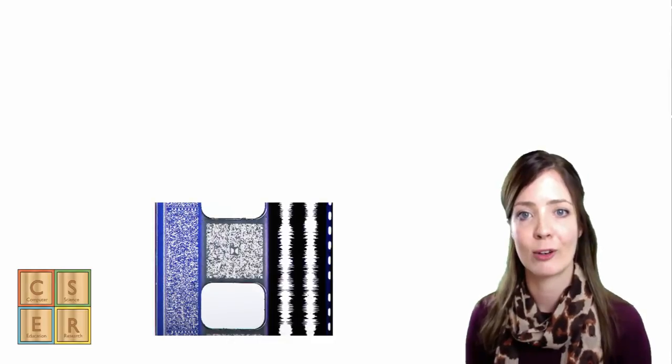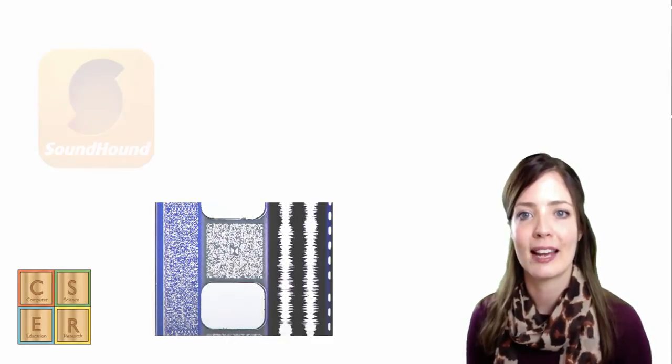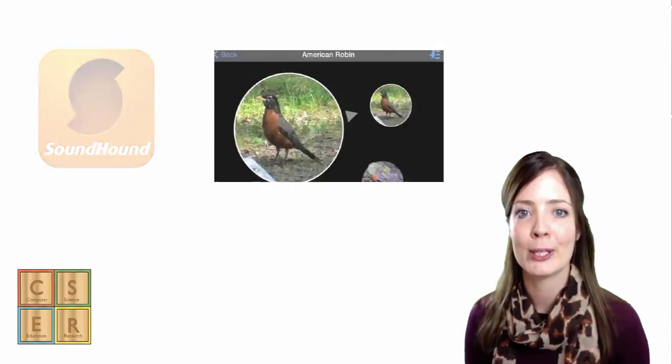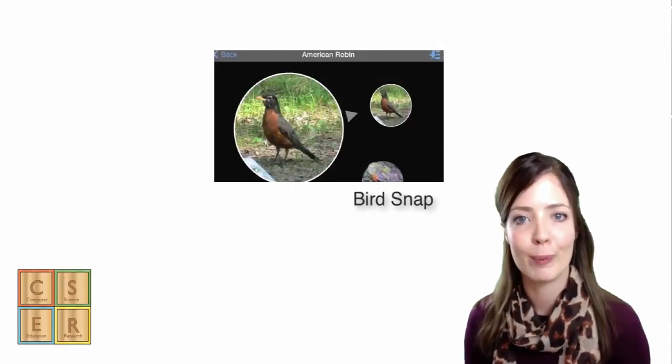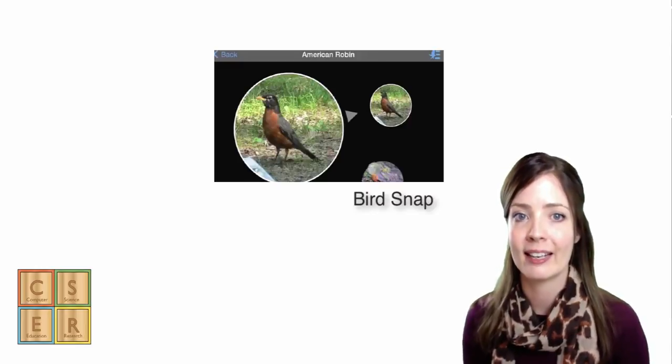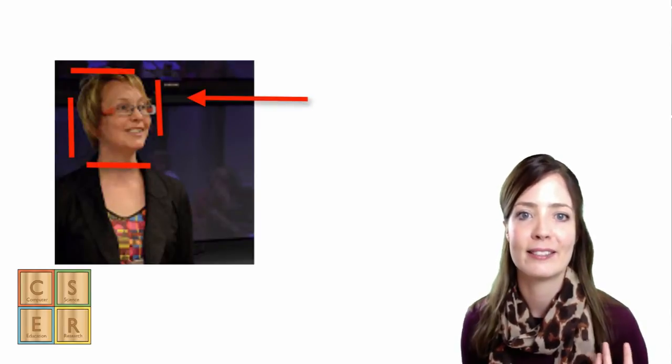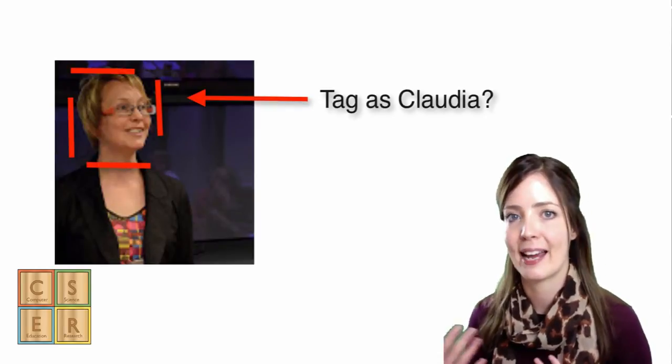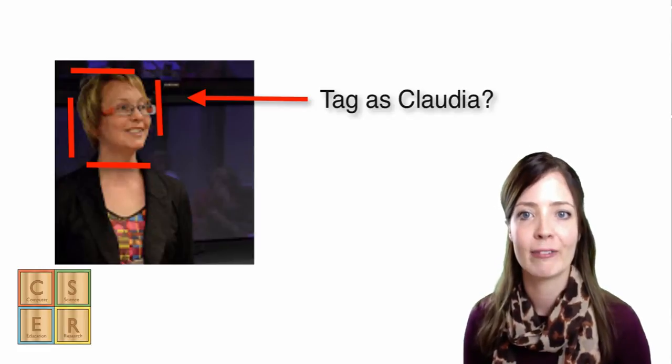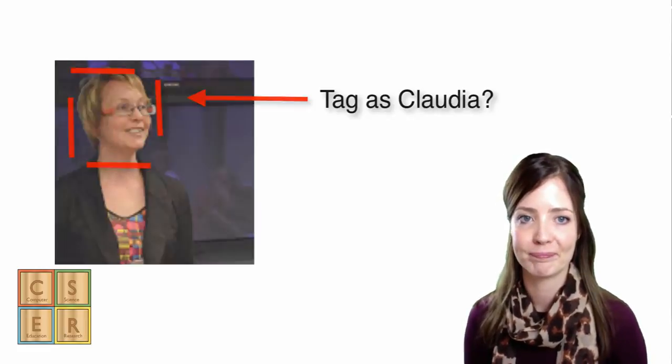In terms of processing audio data, computer scientists are creating interesting apps using techniques that recognize sounds. One example is BirdSnap. In BirdSnap, they take audio data of bird songs and use pattern recognition techniques to match sounds. Another example that you might be familiar with is facial recognition techniques. And these aren't perfect, of course. As you know, sometimes different friends might be suggested to be tagged as other friends. And our researchers are working on improving these.